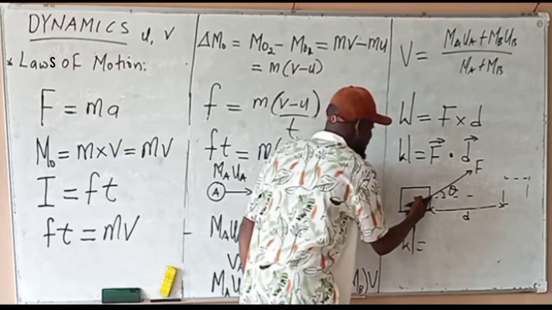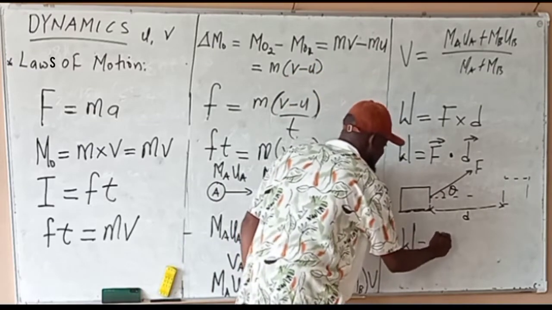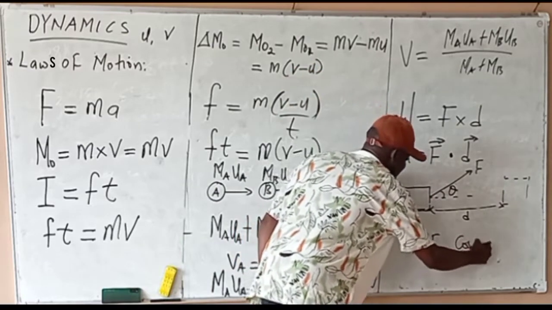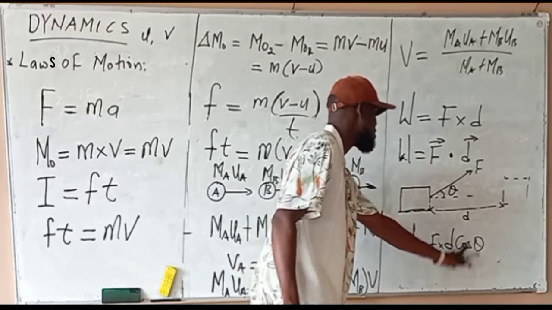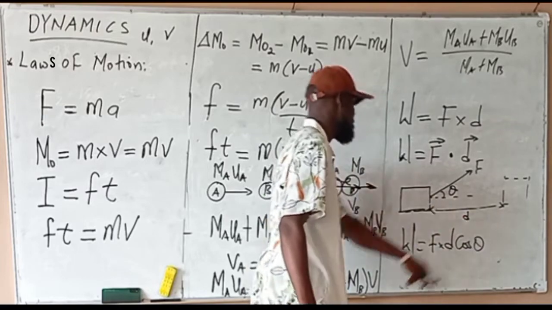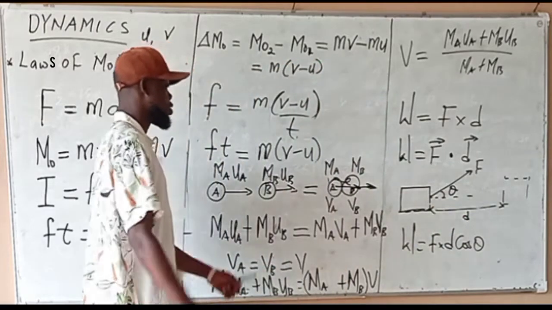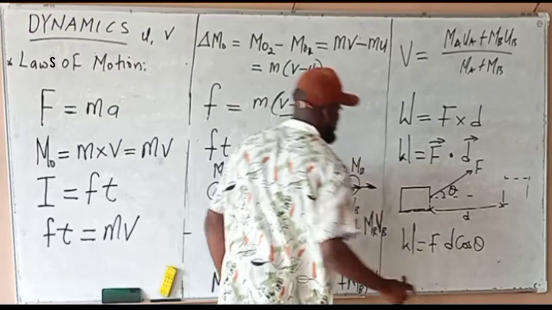So the horizontal component of this force will be F cos theta. We multiply by D, which is the distance. So F cos theta times the displacement D, that is FD cos theta. That will be the work done there.